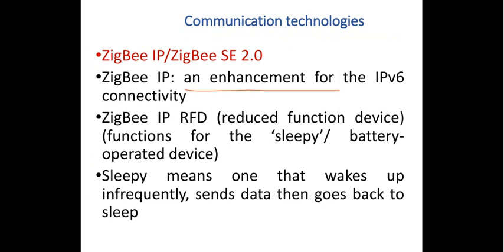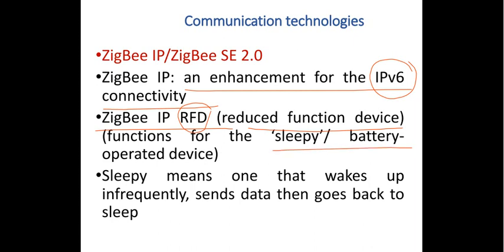It is an enhancement for IP version 6 connectivity. Internet protocol version 6 is the latest internet protocol version which we have been using, as I have already told you. Then you can see here Zigbee IP RFD, that is reduced function device. What do you mean by reduced function device? You can see here the functions for sleepy or battery operated devices.